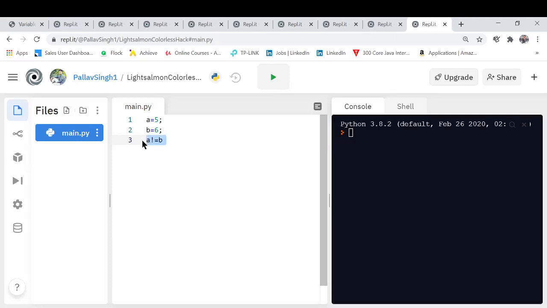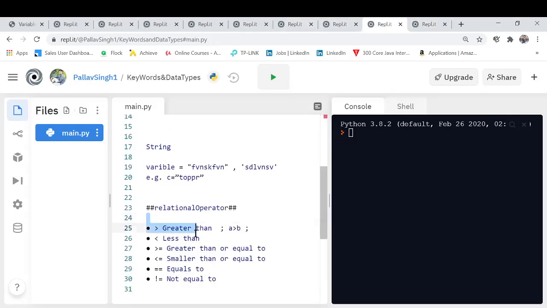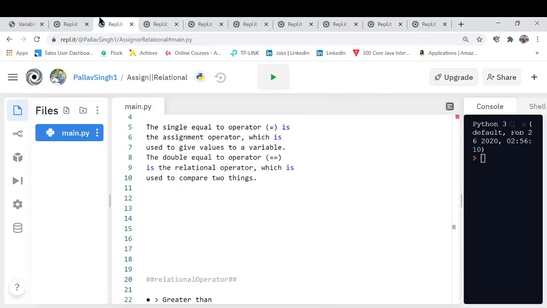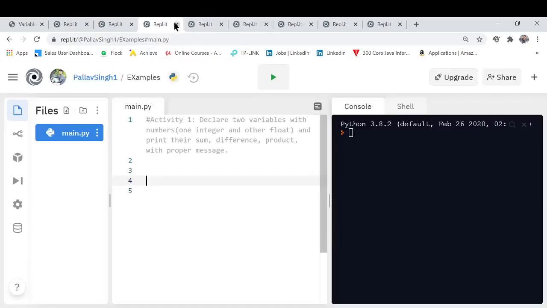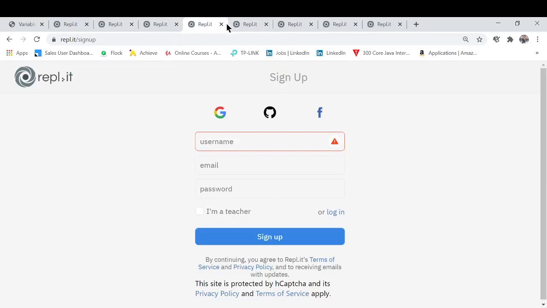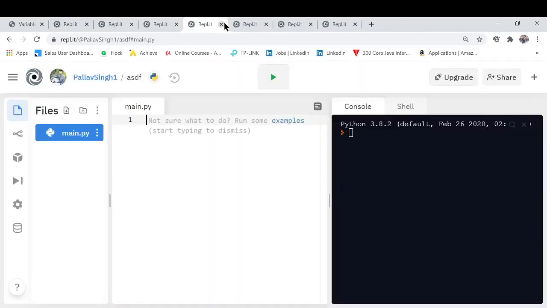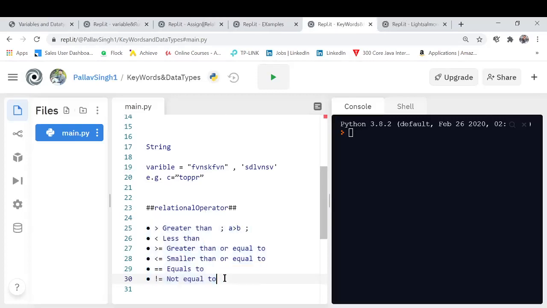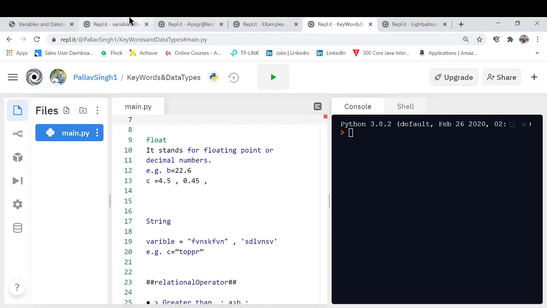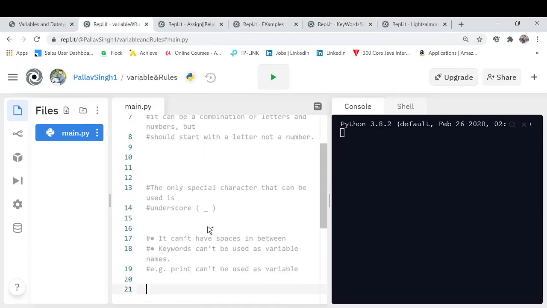You will face further examples, and I will be giving an example soon. So these are the basic topics out of relation operators. Moving further, I already mentioned keywords and data types, relation operators have been taught, and one more thing, variables have been taught.